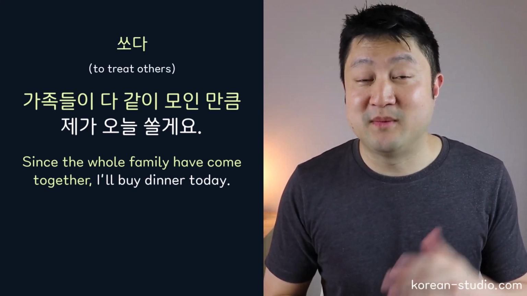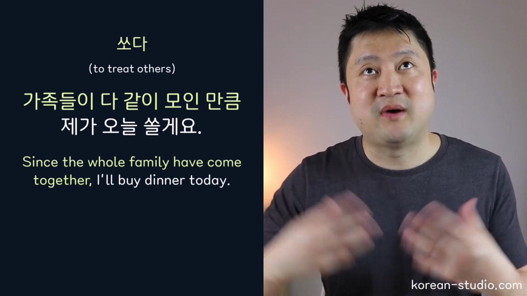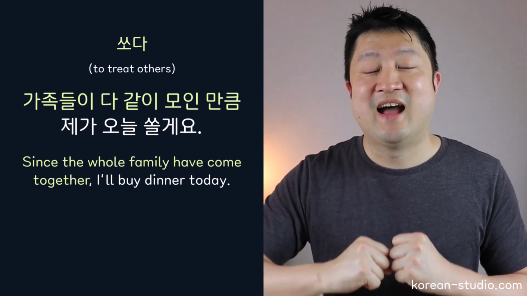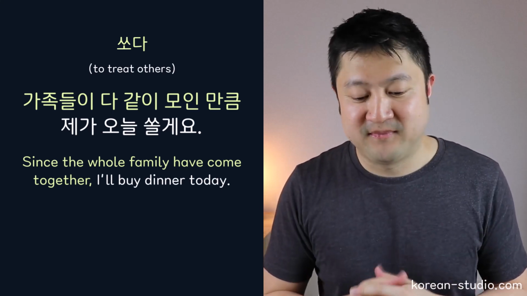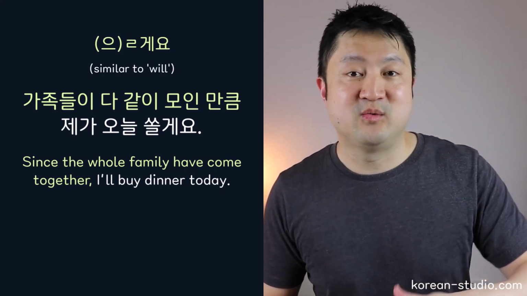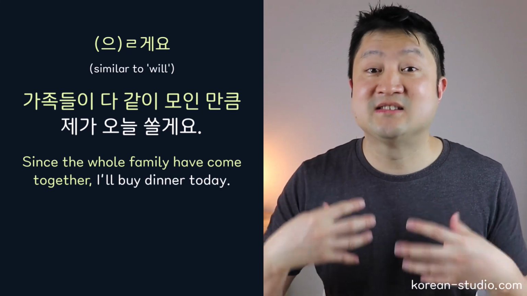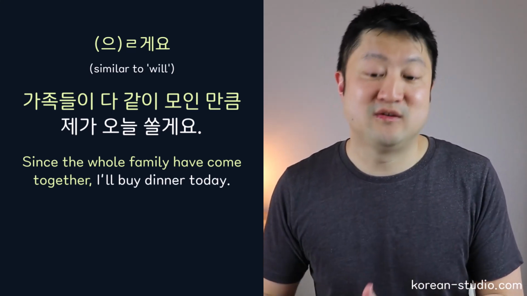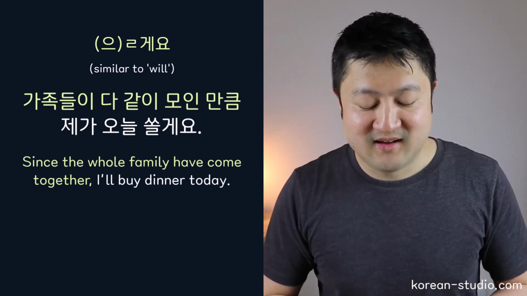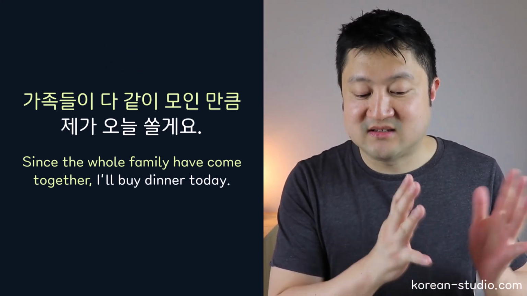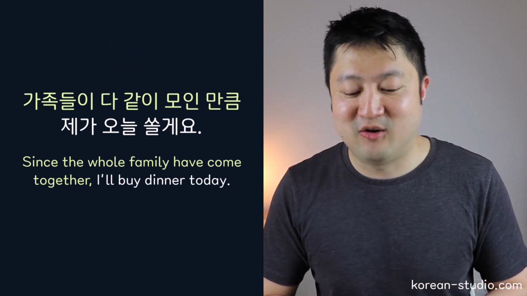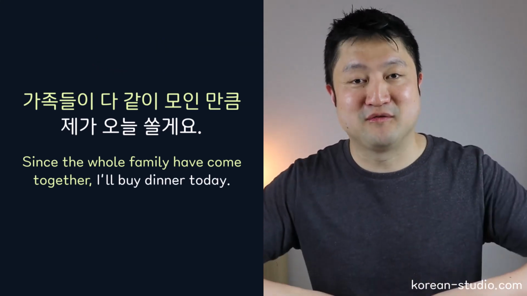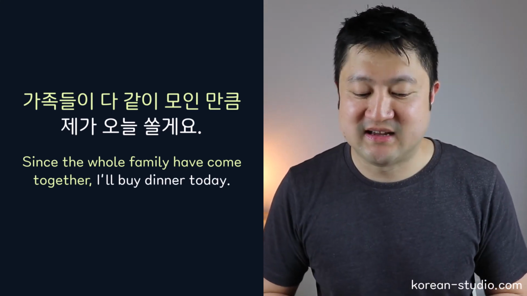And that combines the verb 쏘다, which means to buy something for other people. And that basically is the verb we use to say, I'll buy something, something is on me. And then we have the ending 을게요, which we use to talk about something that I decide to do, to indicate my intention to do something in the future. So it's similar to will. So the second part, 제가 오늘 쏠게요, means I'll buy dinner today. Or I'll buy today. Dinner is omitted, but its meaning is implied within the context.